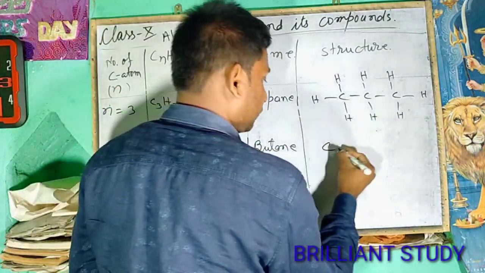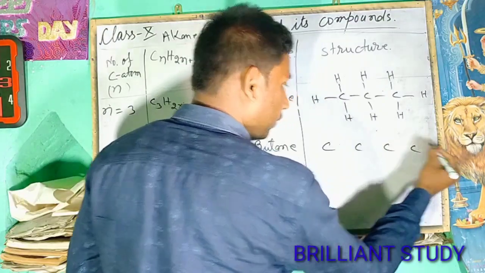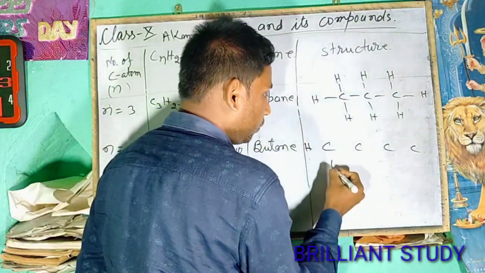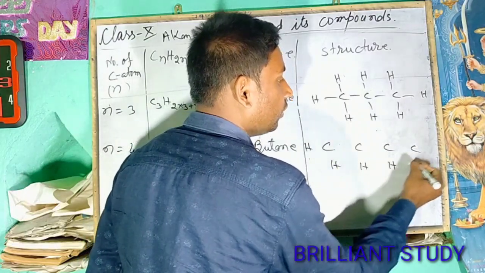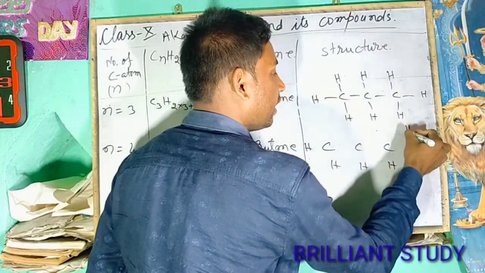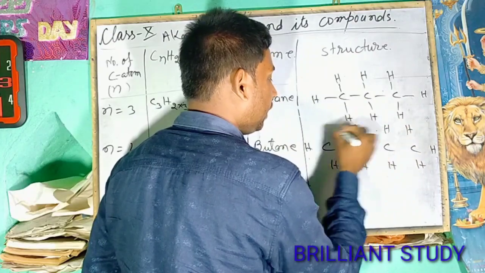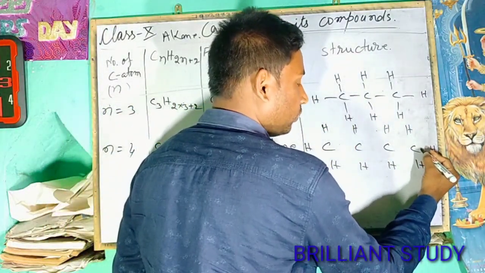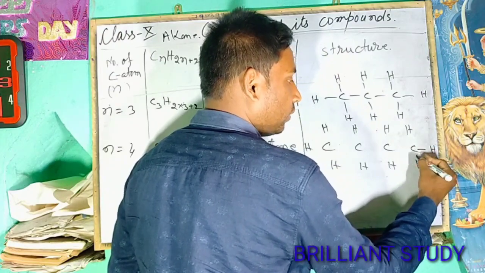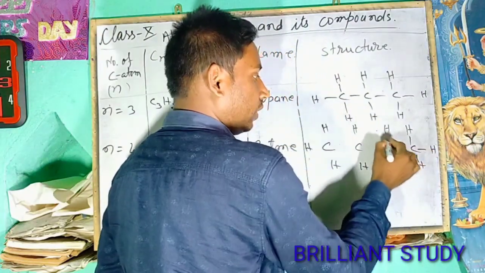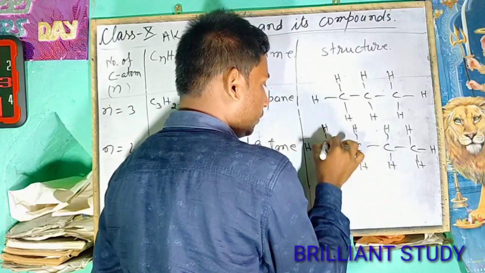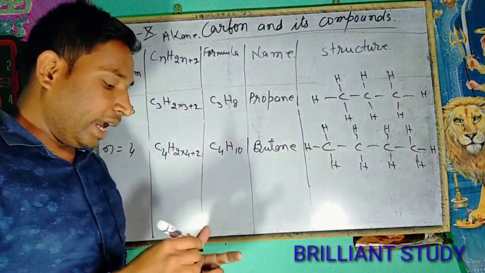Here the number of carbon atoms is 4: 1, 2, 3, 4. And the number of hydrogen atoms is 10: 1, 2, 3, 4, 5, 6, 7, 8, 9, 10. The number of bonds will be 4 for each carbon.